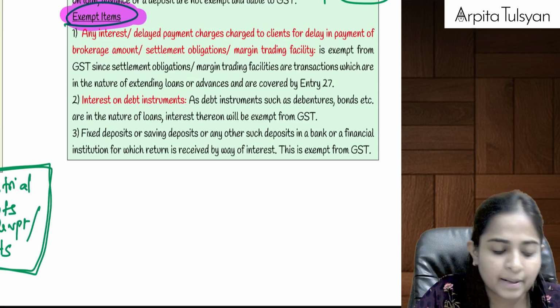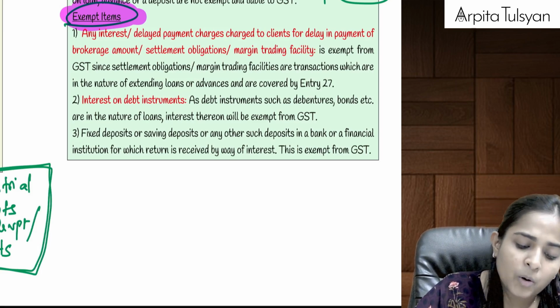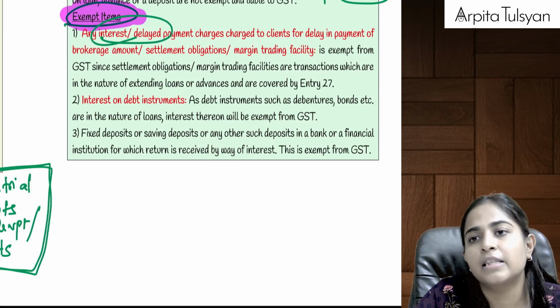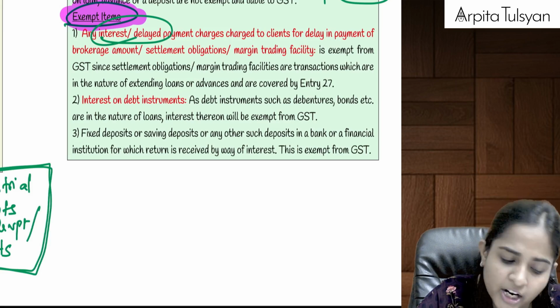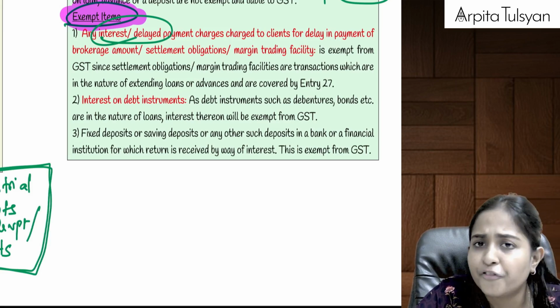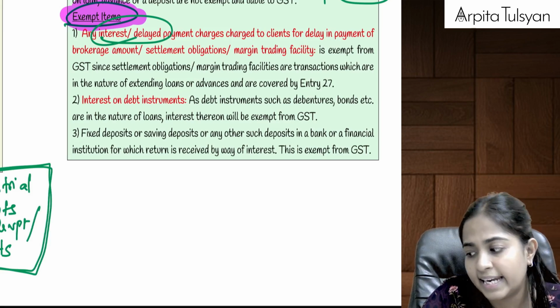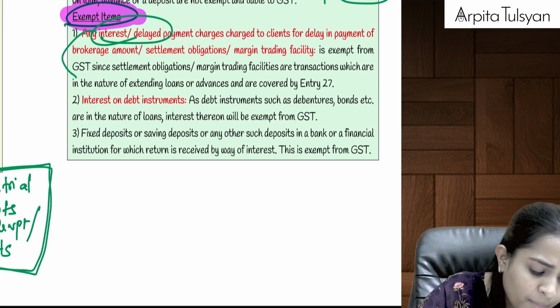Then after that, going to the next one, that is exempt items. What items will be exempted from GST? So if there is anything that we have paid to the bank which is in the form of interest, that is delayed payment charges, etc., that is in the form of interest. If it is for the time value of money, if the bank is collecting any amount, that will be exempted from GST.